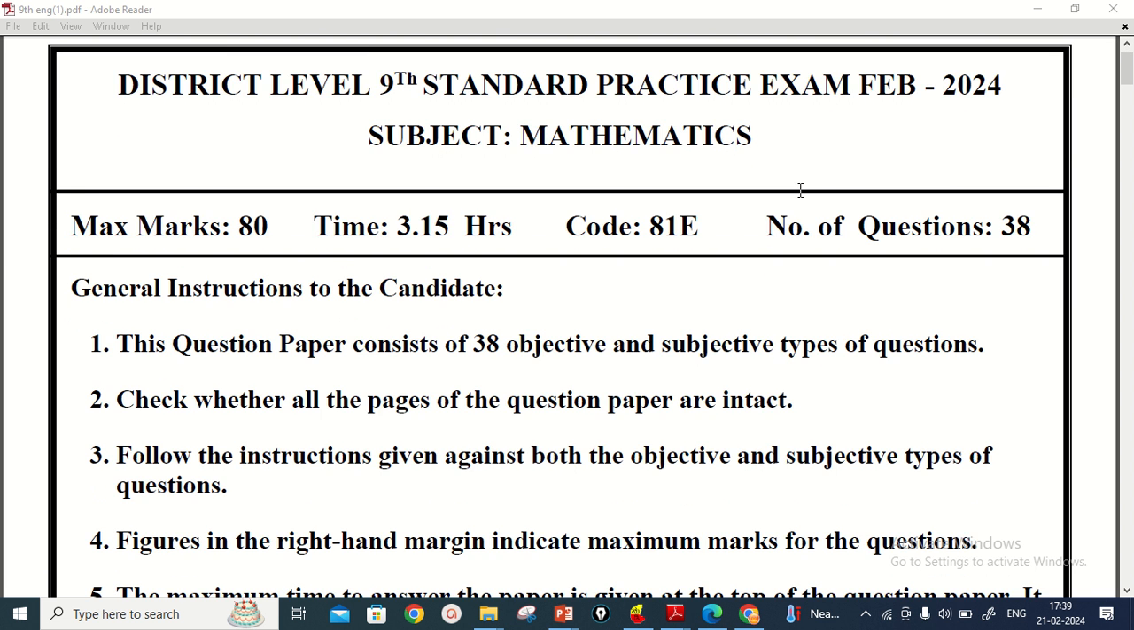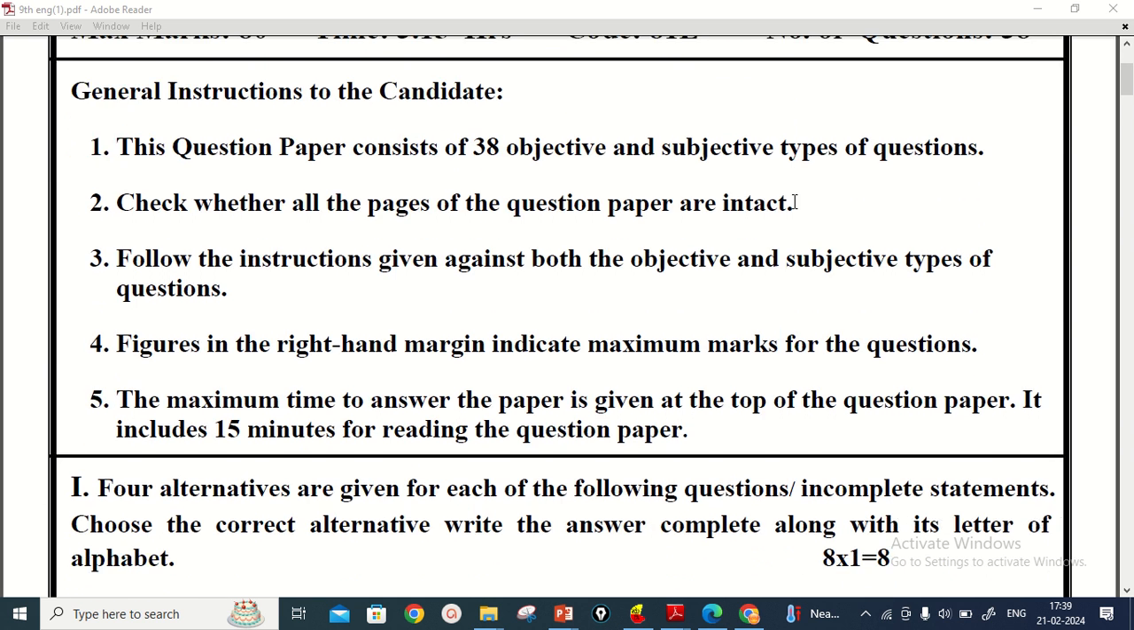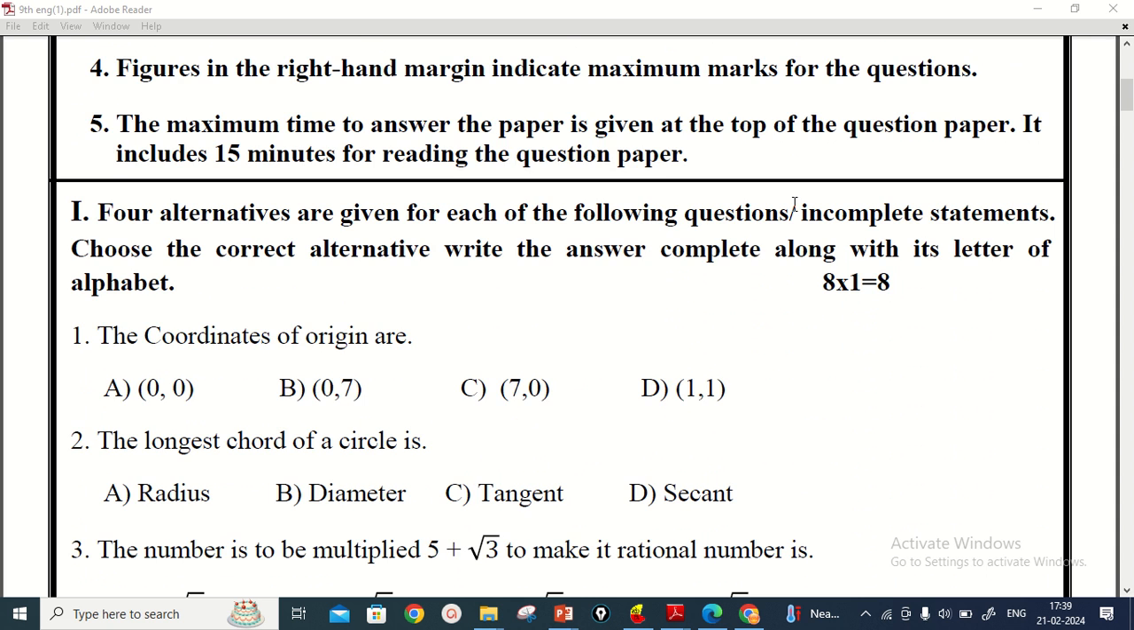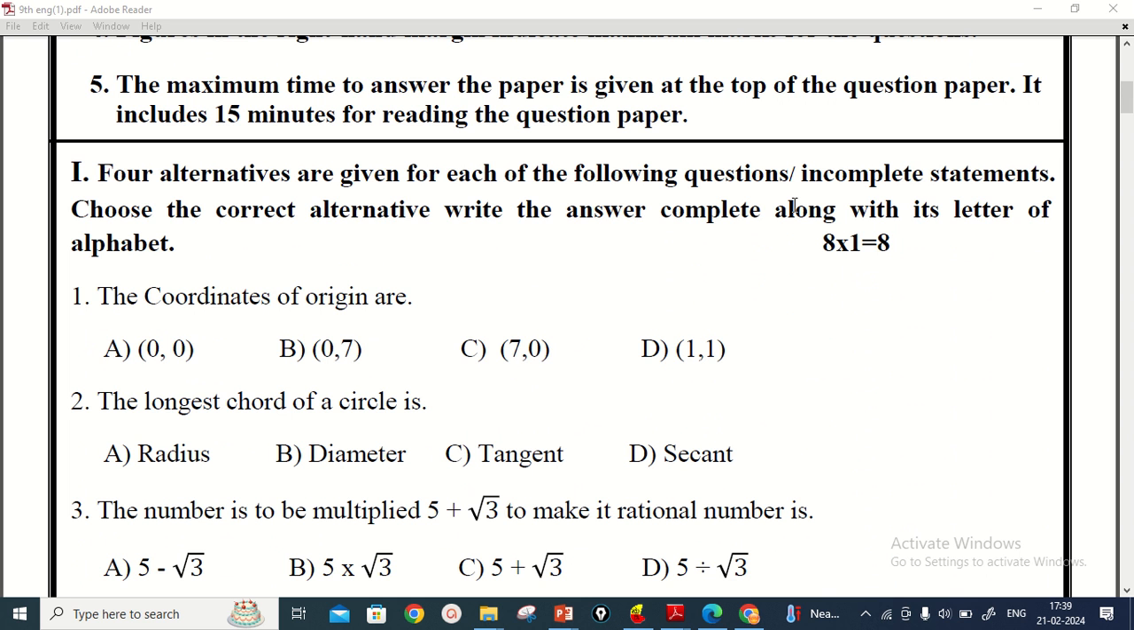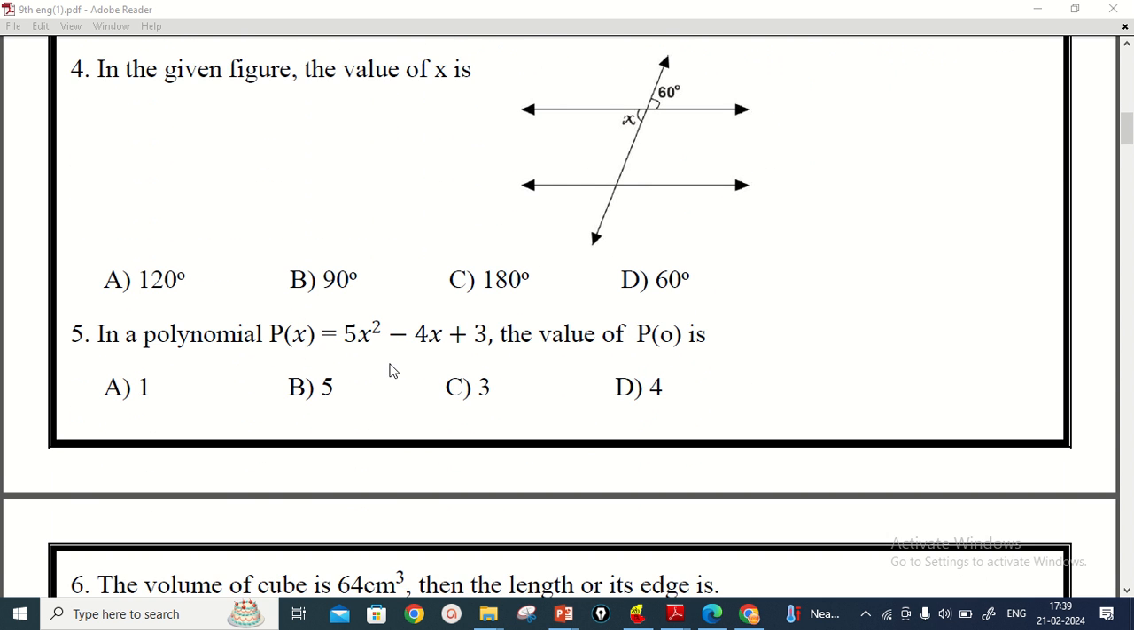Now there are some instructions for the candidate. You can observe these instructions, and then we move to the questions. The first part contains 1 mark questions, 8 questions are there. Those questions are multiple choice questions with 4 answers. We have to write the correct answers with the option number also. So there are 8 questions. We have observed these questions here.